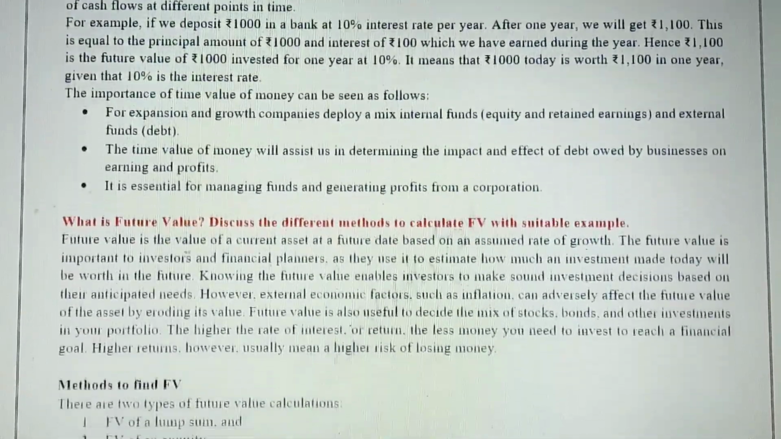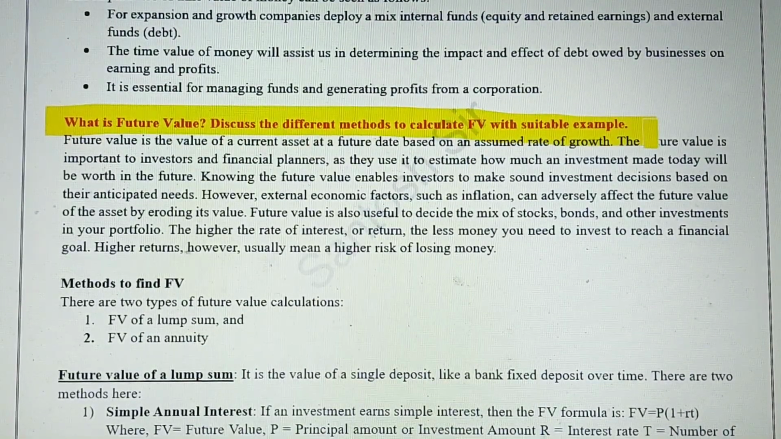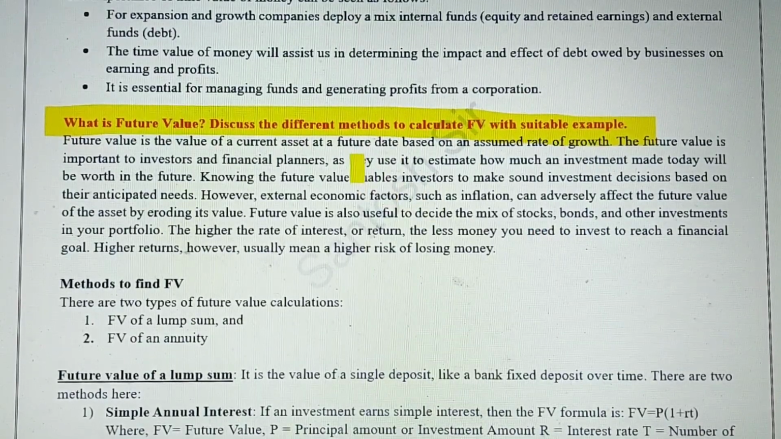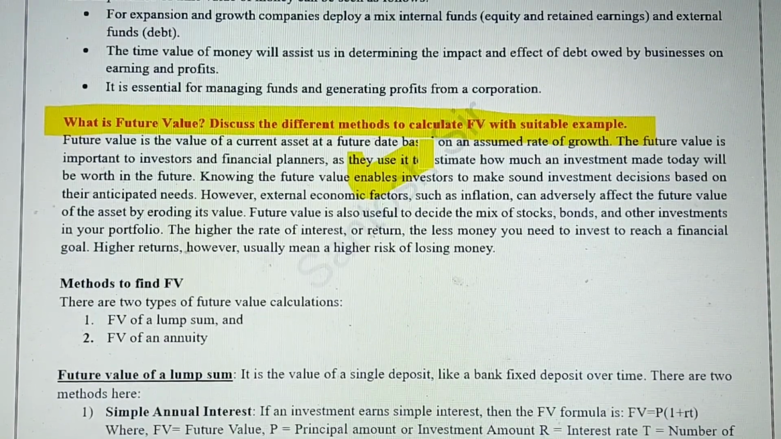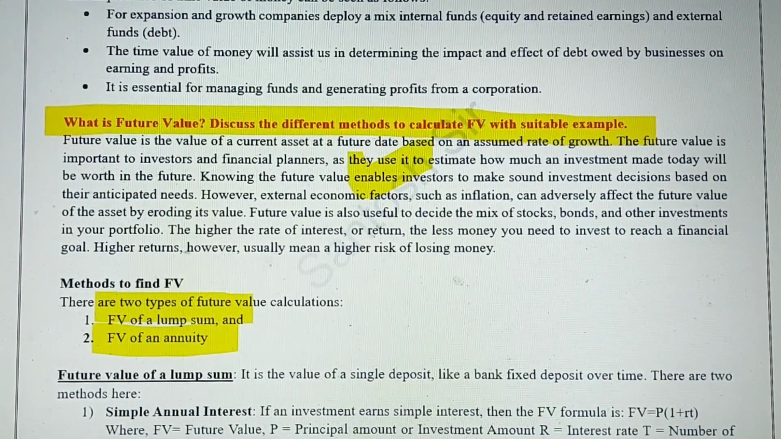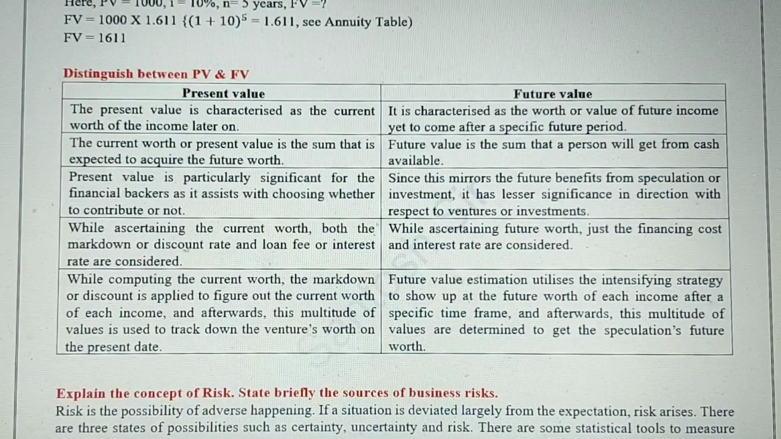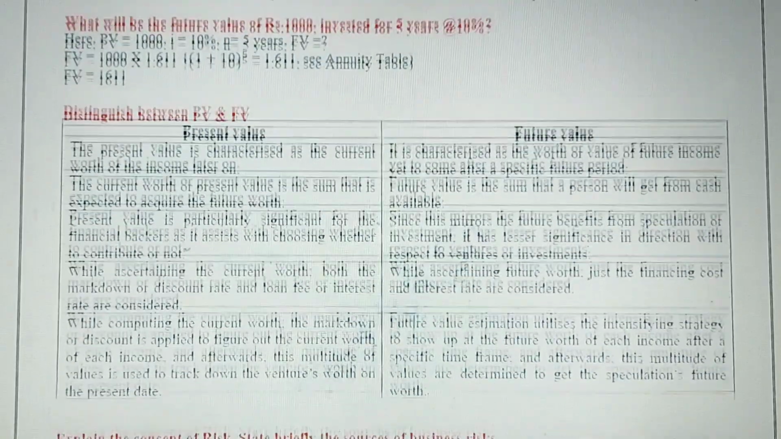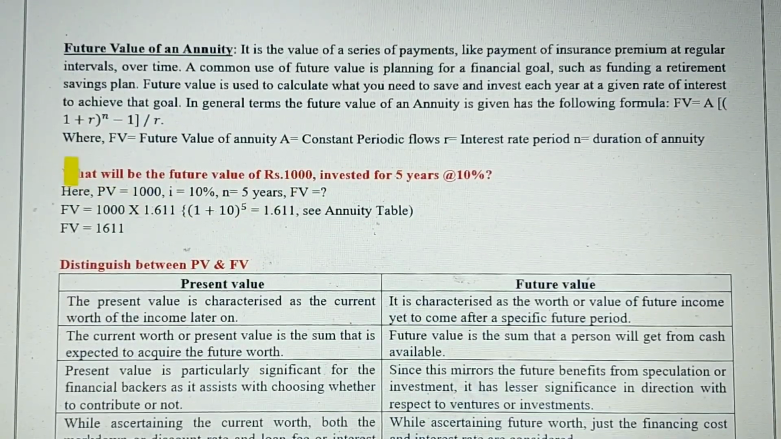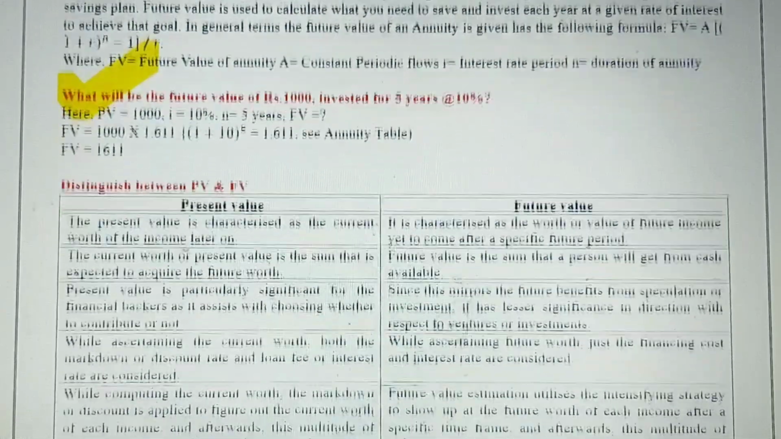The next one is future value of money, and you are likely to get one numerical or practical question from this. You should also revise the different methods to calculate future value of money. I have written two different methods here: one is the lump sum method, the other is the annuity method. Both methods are quite simple, and you can get numericals on this. I have even worked out a few numericals here, like this one. This type of numerical you can get in the exam.